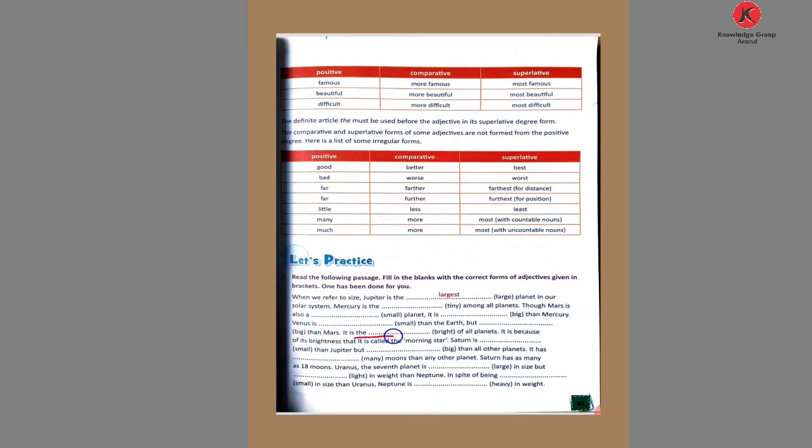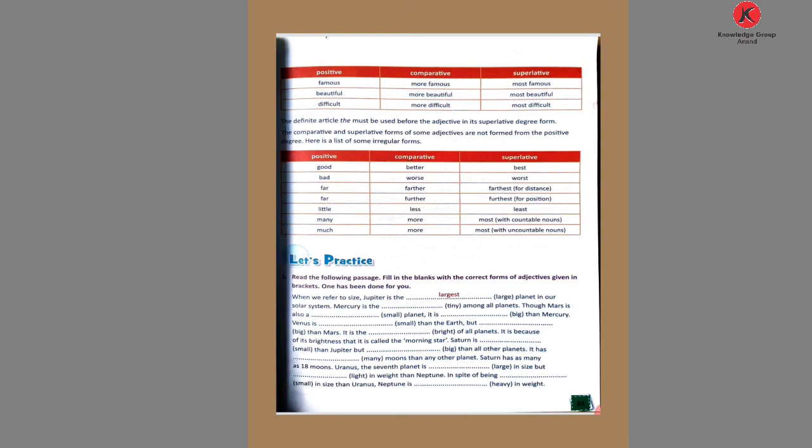Then the blank. It is the bright of all planets. Here "the" is used. If "the" is used, which degree is used? Superlative, meaning EST. Then write bright and add EST. Brightest. The brightest of all planets. It is because of its brightness that it is called the morning star.